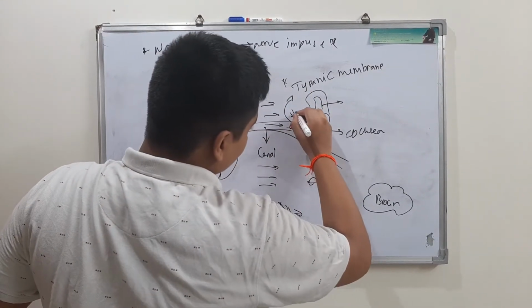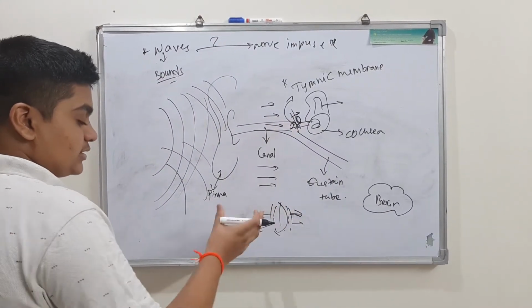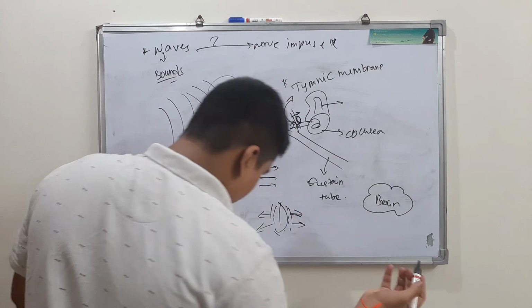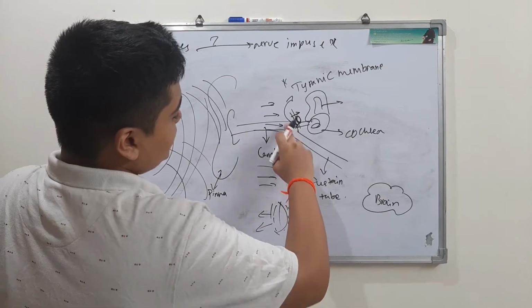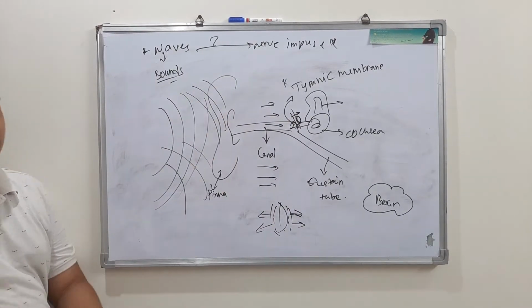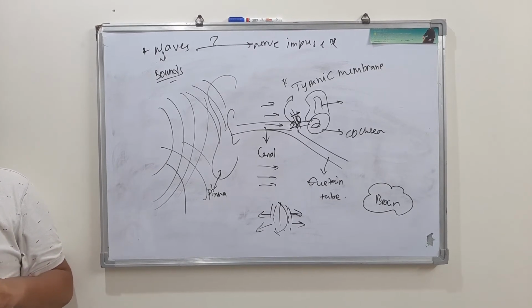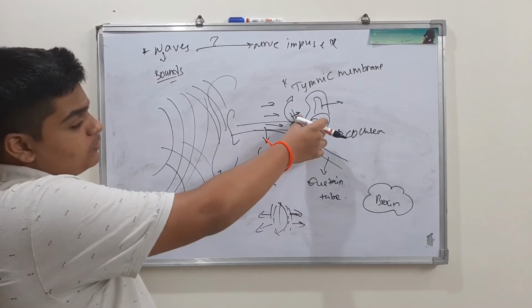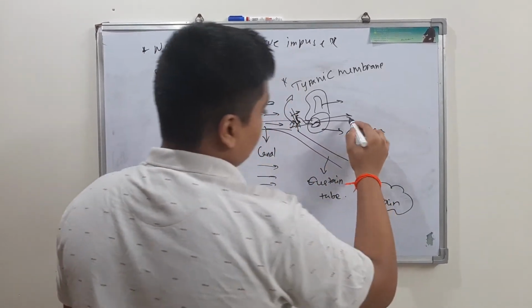Through these ear bones, these vibrations, whenever it hits, it starts vibrating, and these vibrations through these ear ossicles pass through to the oval window. From there what happens? Let us see. The vibrations are passed through the oval window onto the fluid of cochlea. What is the fluid of cochlea? Lymph. Yes, it can be perilymph, it can be endolymph. From here this oval window is connected to the cochlea, and these are passed into the fluid of cochlea.